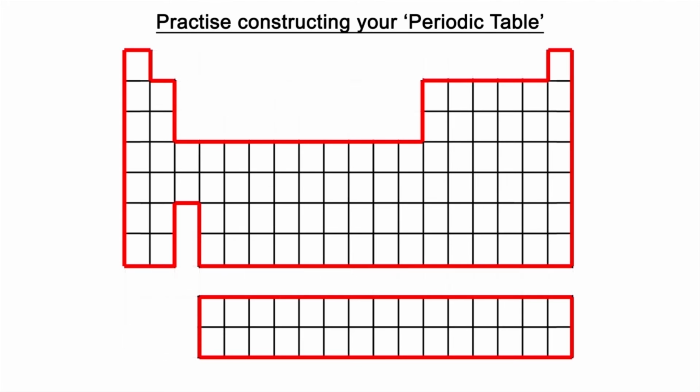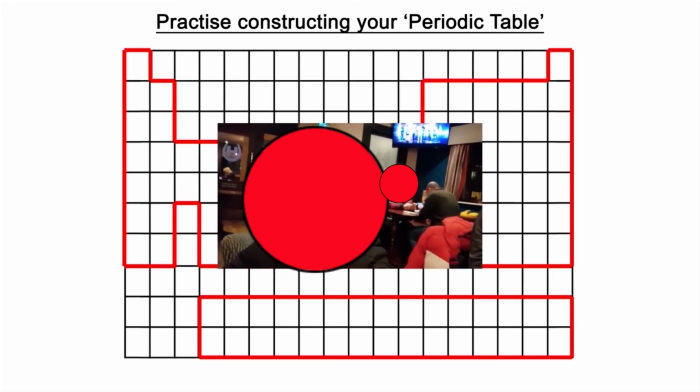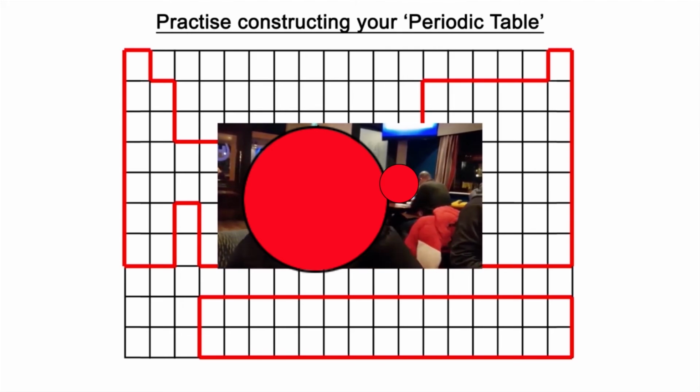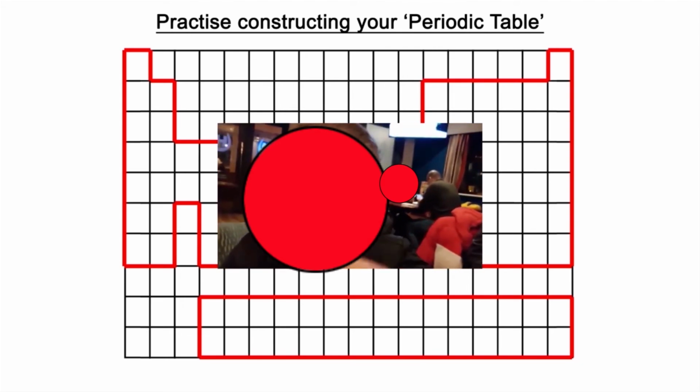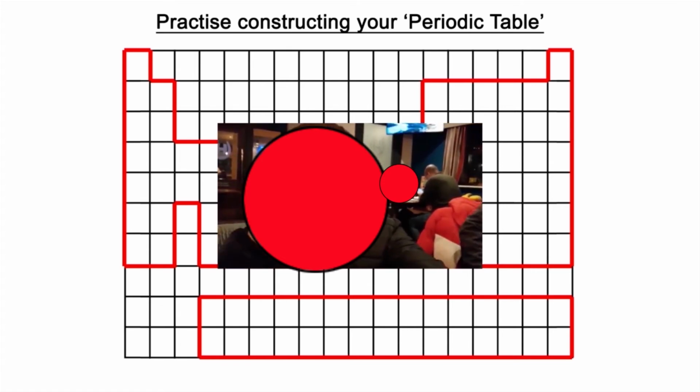We have now completed our periodic table shape. Here is a reminder from Jacob of the periodic construction formula. So your periodic table.